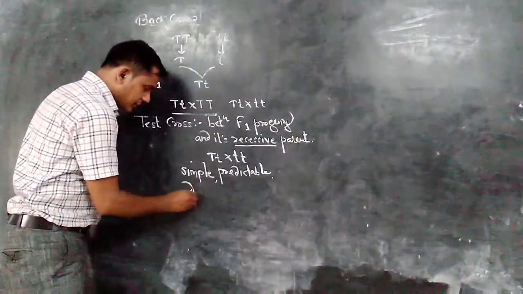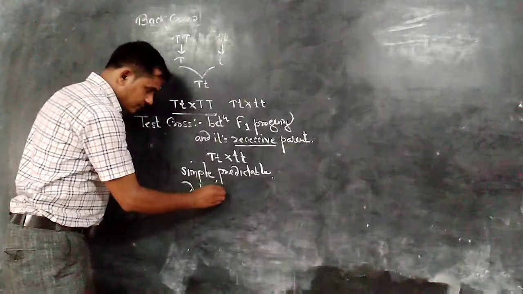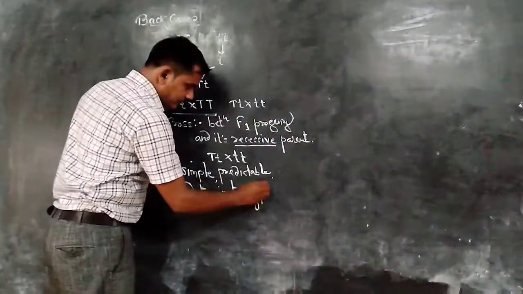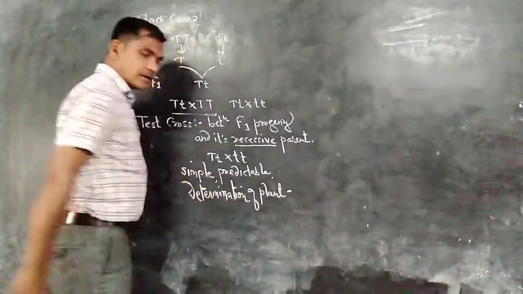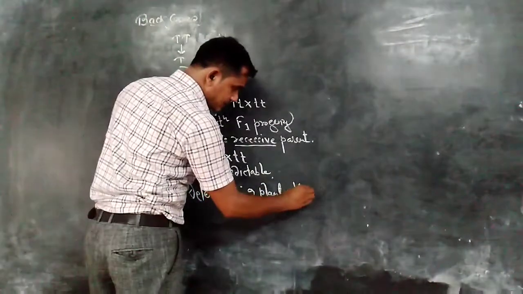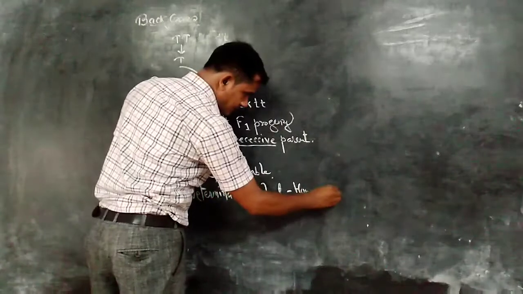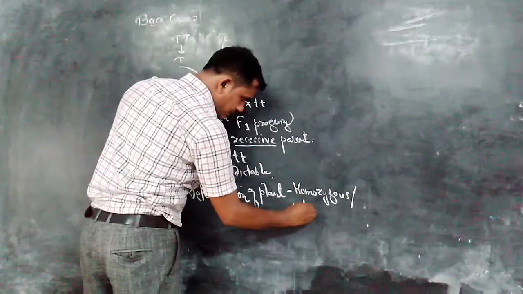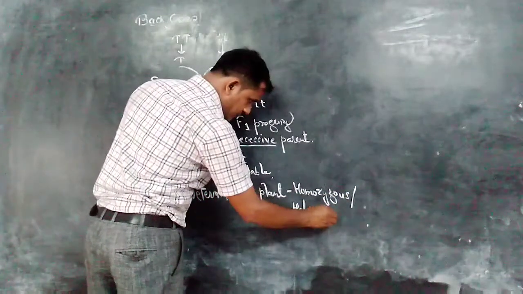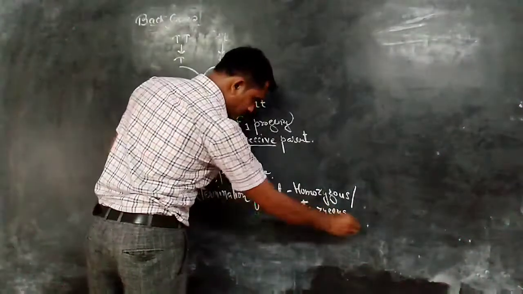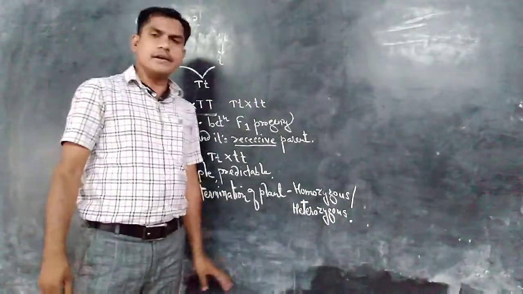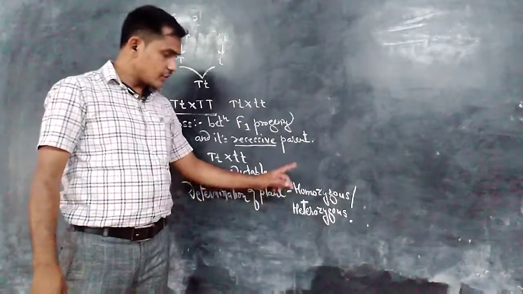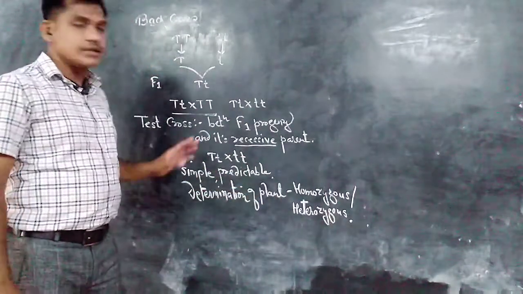It is used for the determination of any plant, either homozygous or heterozygous. So here we determine the plant's nature, homozygous or heterozygous, on the basis of the test cross.